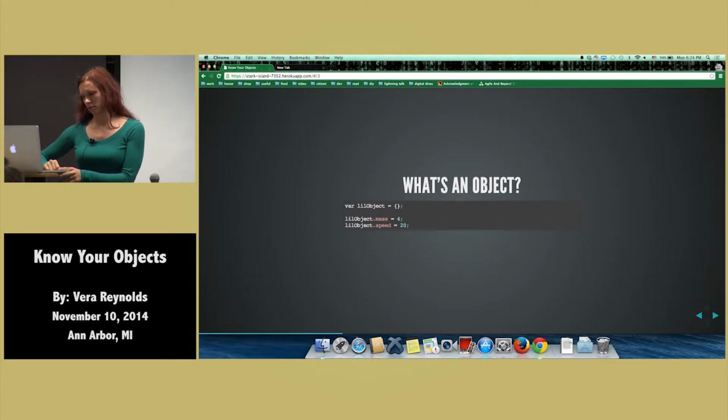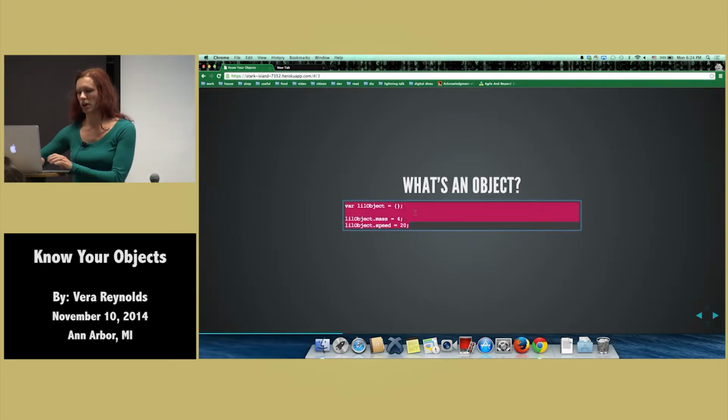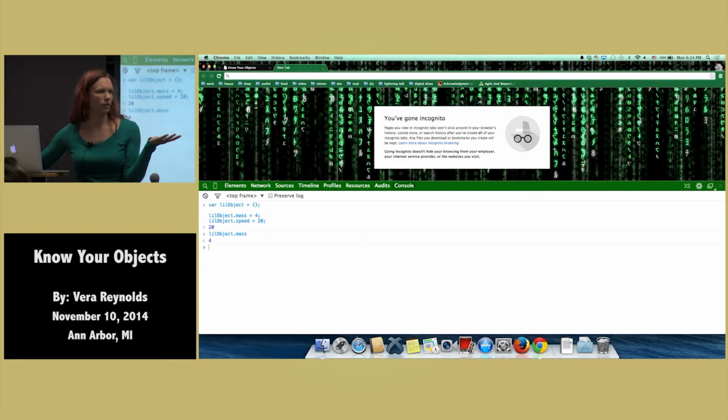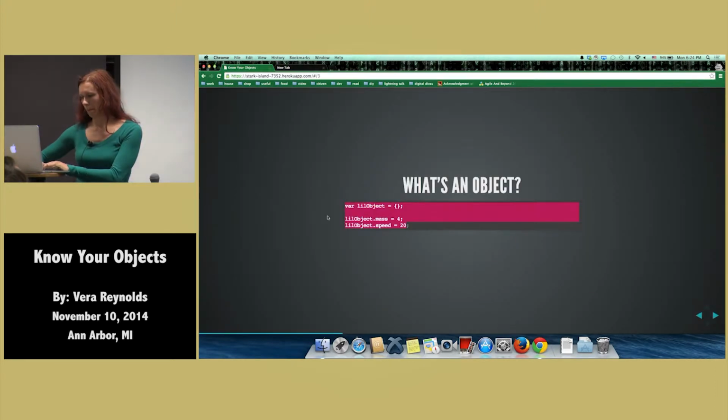So what's an object? We know that, right? Just a little object like this, and then we can set properties on it. So let's try doing it in the console. Okay? And then we can access them by just saying mass or whatever else you set. So it's pretty much like an associative array or a dictionary, a map, whatever you're used to. Well, they're a little bit more than that.